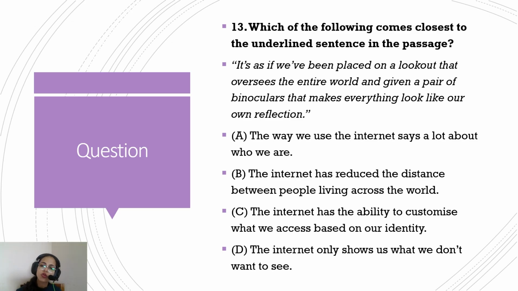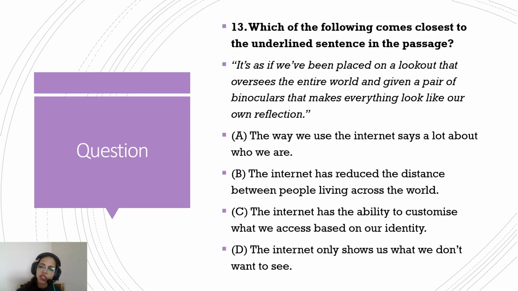Question 13. Which of the following comes closest to the underlined sentence in the passage? It's as if we've been placed on a lookout that oversees the entire world and given a pair of binoculars that makes everything look like our own reflection. So we've discussed this. Let's look at the options now. The way we use the internet says a lot about who we are. Okay. The internet has reduced the distance between people living across the world. I mean, that's not what this passage is saying, because we're talking about binoculars and looking at our reflection and all those things. That's not getting justified by this option.